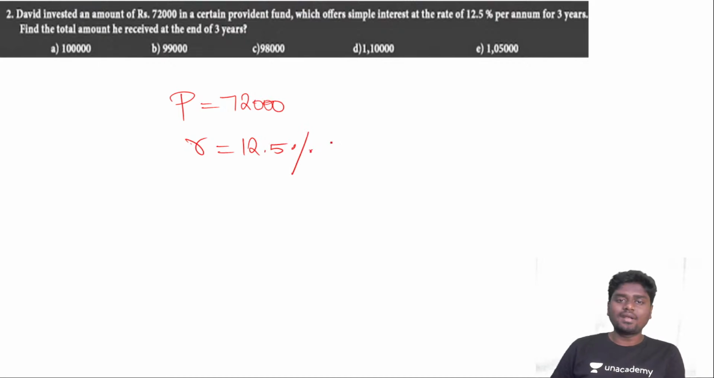So for 1 year, it is 12.5%. I can straightaway take this 12.5% as 1 by 8 in fraction, right? Which means if the principal is 8 parts, one part will be calculated as interest. That's what it means. Okay, very simple as that. And the number of years, it is for 3 years. So listen very carefully, guys.